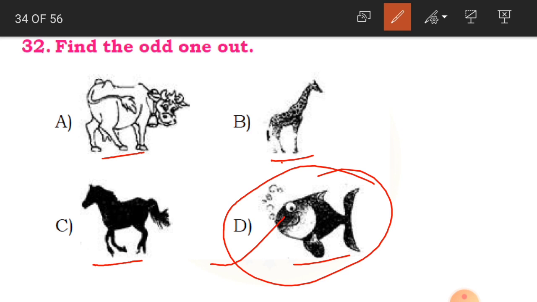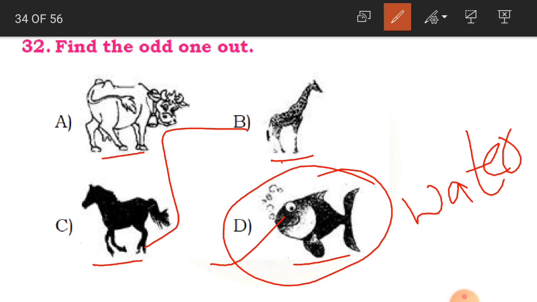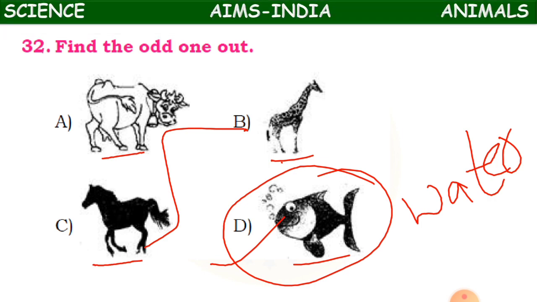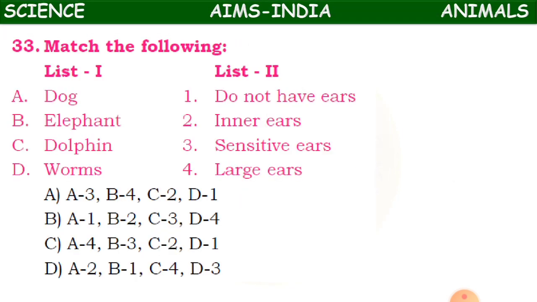Why is it different? Because fish lives in water, so that is why it is an aquatic animal. Whereas these three, they live on land, so they are terrestrial animals. So our odd animal is the fish. Clear, children? Now the 33rd question, match the following.